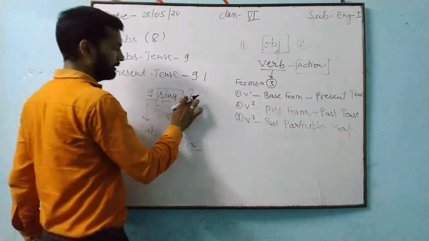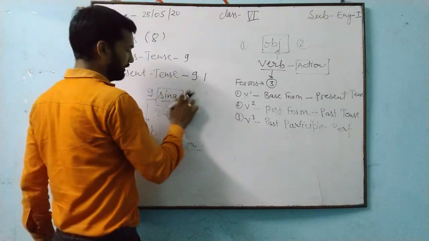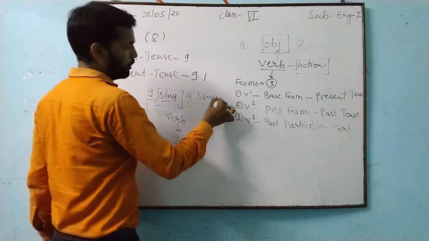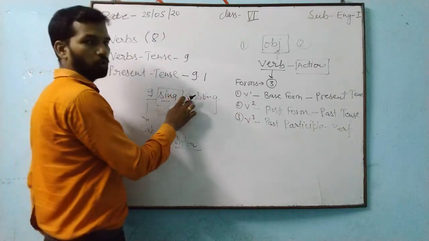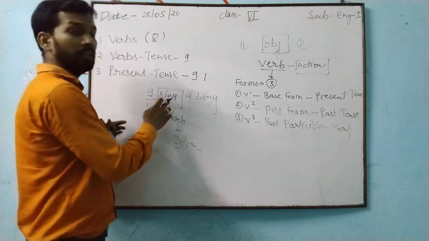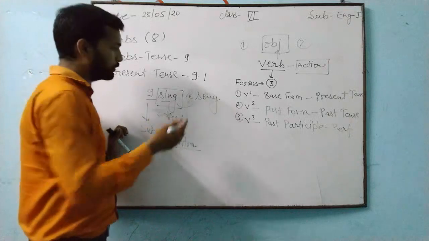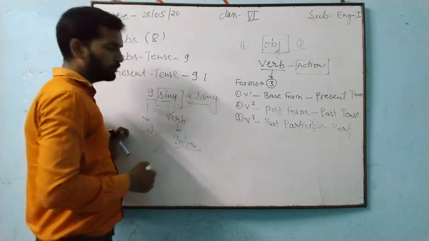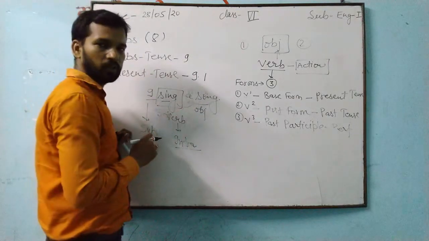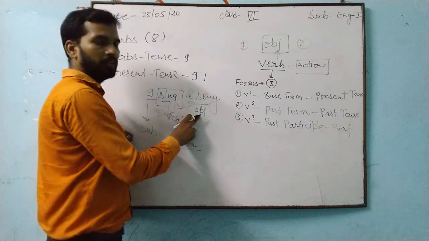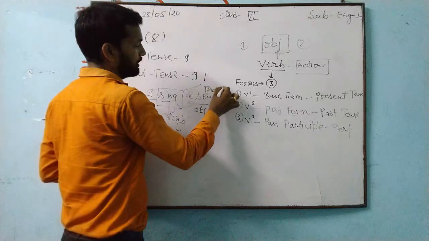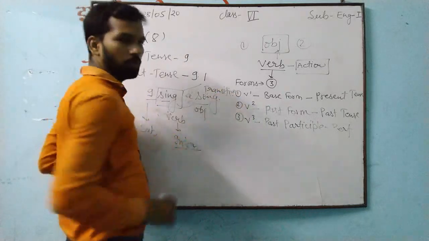For example, here: I sing a song. I have written, I sing a song. Suppose you have to find out the object. I sing what? The answer will be song. So what is this song here? Object. So if you are getting an object, then this verb will be transitive.